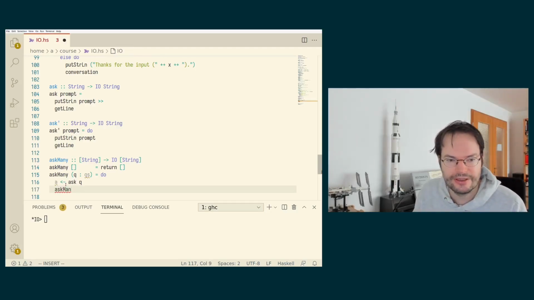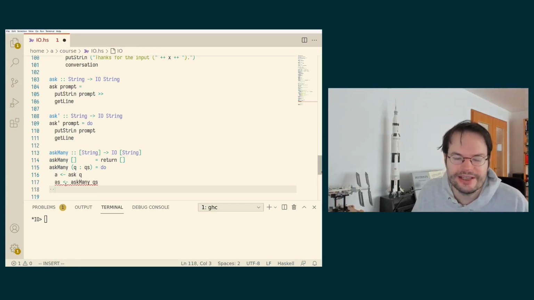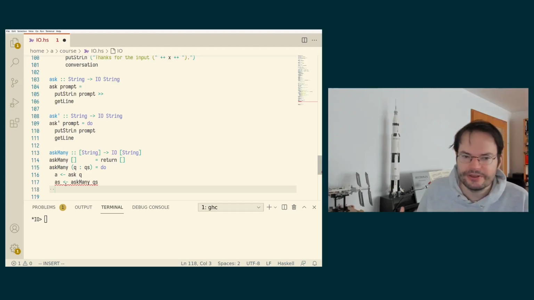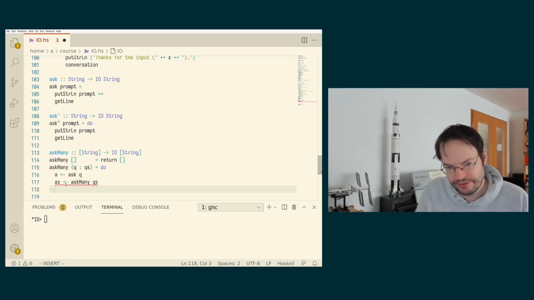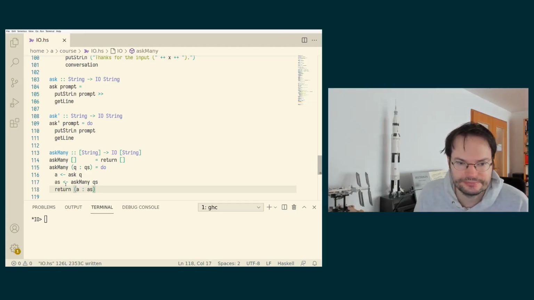I'm going to say askMany QS, and I'm going to call the result of this AS. And now I have the result A from the single question and the result AS, which is a list of strings from the recursive call. And now I can use return again to put the two things together.